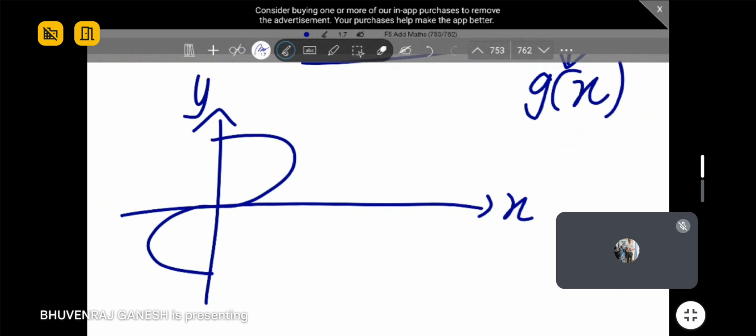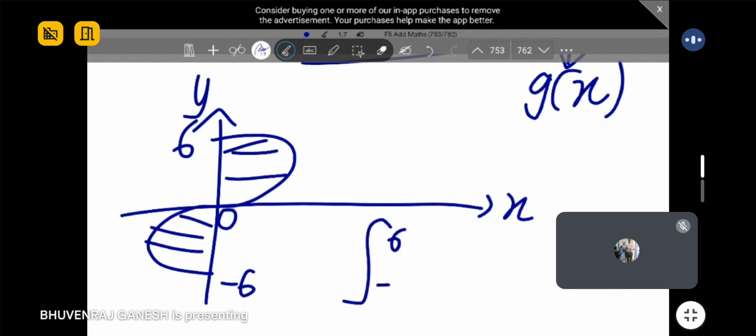Let's say now we are switching between different regions, so you must take note. Let's say this value is -6, this value is 6, and 0. Now I want to find the total area, this whole area. Can I ask you all, which one is better? Should I integrate this way or this way?